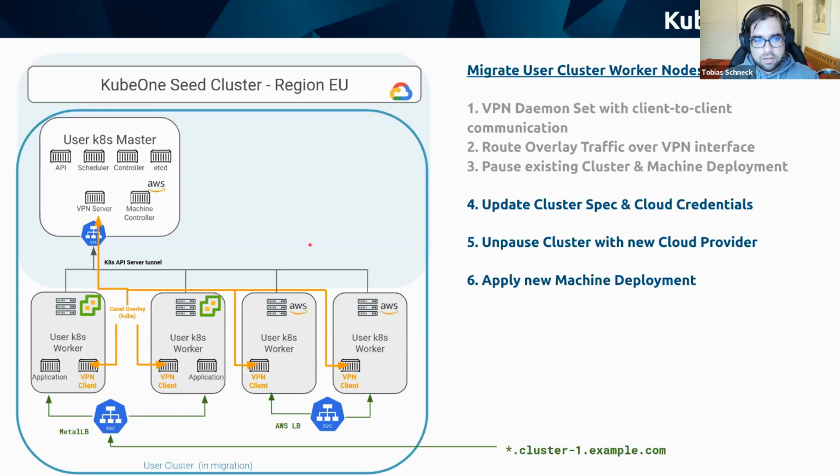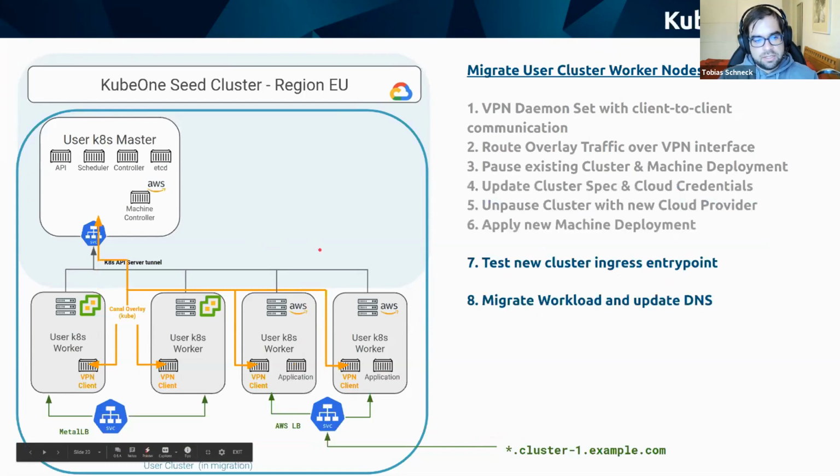The cloud controller now ensures that we also have a new AWS LB created. Currently, this LB is not routed, but the traffic goes from here over the MetalLB service to the dedicated workload.